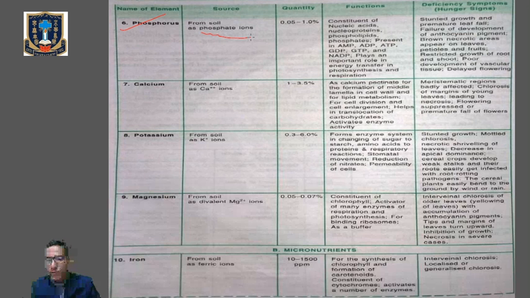Petioles and the fruits. Restricted growth of root and shoot, poor development of vascular tissue, and there will be delayed flowering. So all these are the symptoms of phosphorus deficiency in plants.